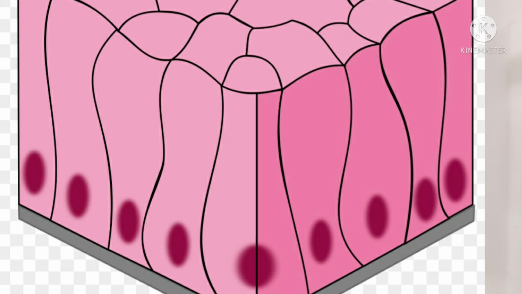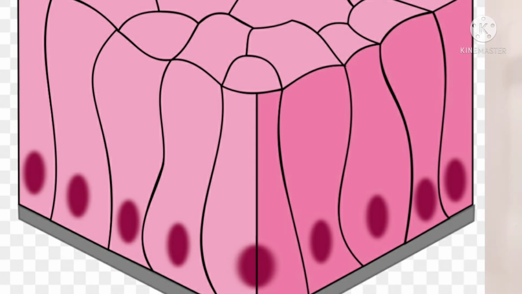And in the case of lining of intestine, through that only the absorption of food molecules occurs, where there are somewhat larger, elongated, pillar-shaped epithelial cells. Like this, elongated, pillar-shaped epithelial tissues are present.